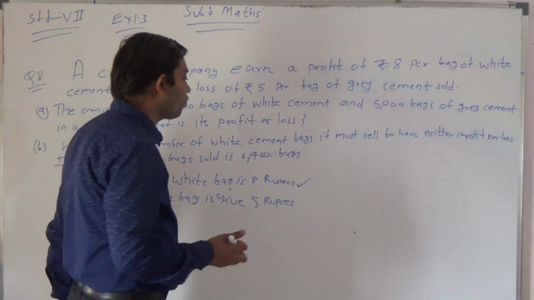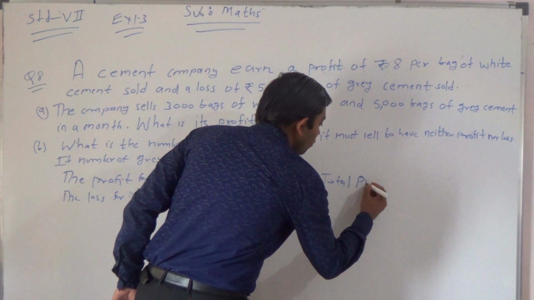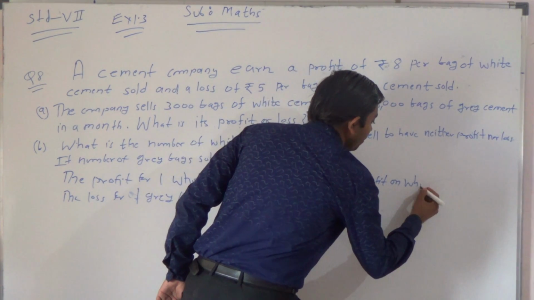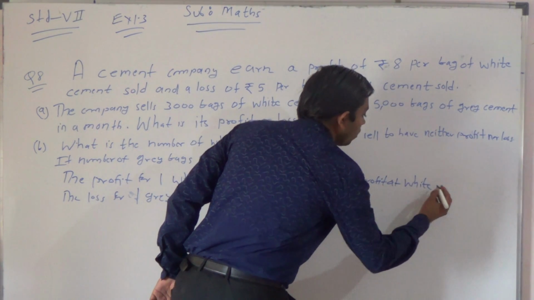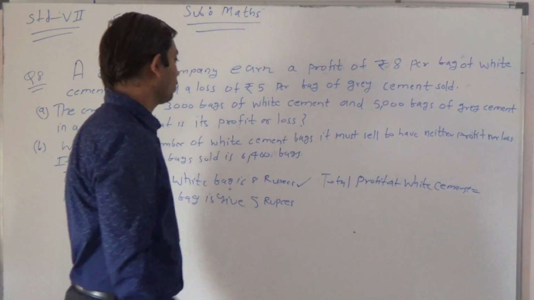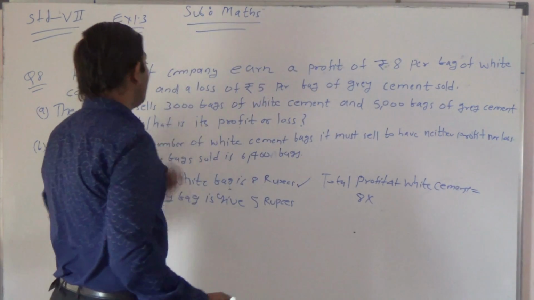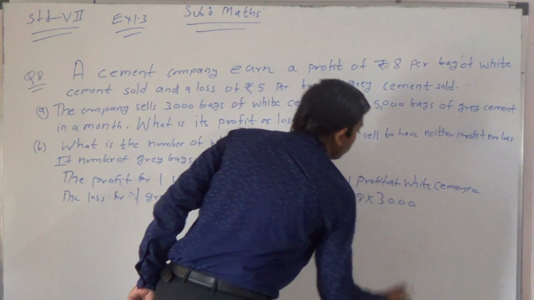So we can write here further, my dear students: total profit on white cement is equal to 8 into 3000.